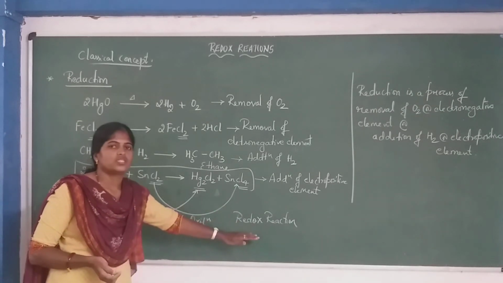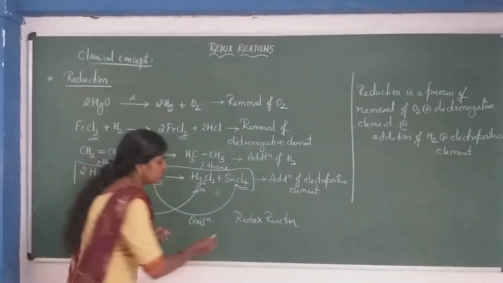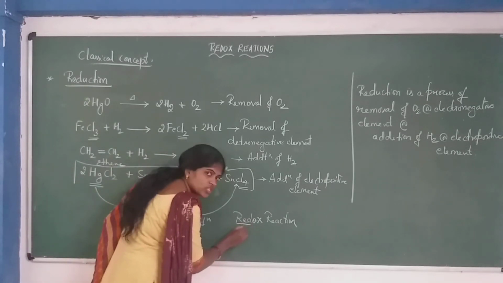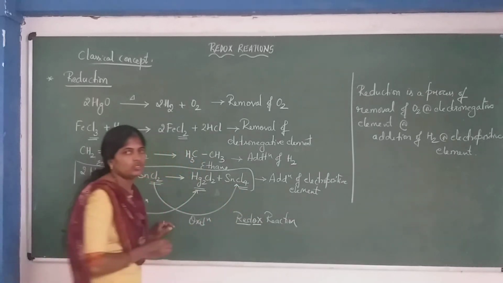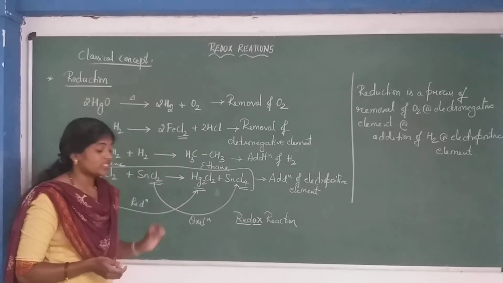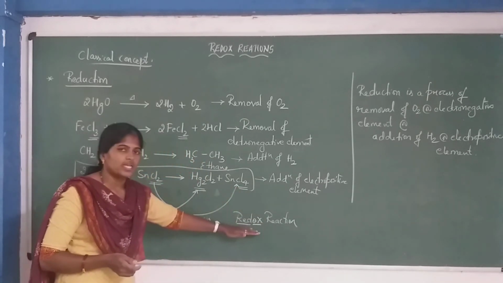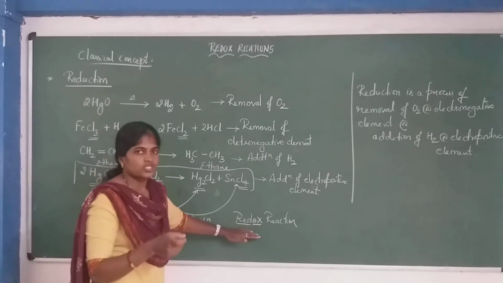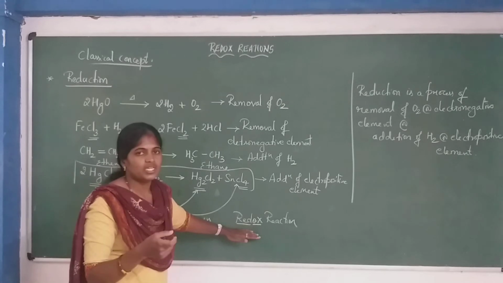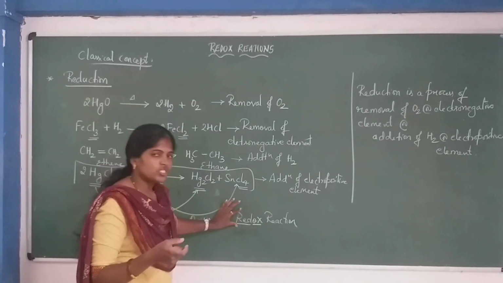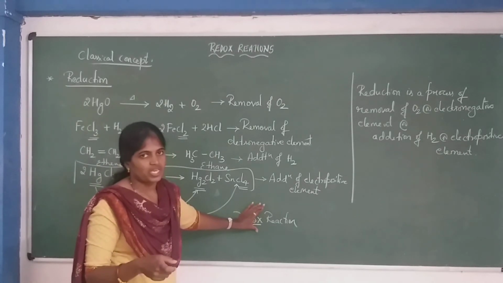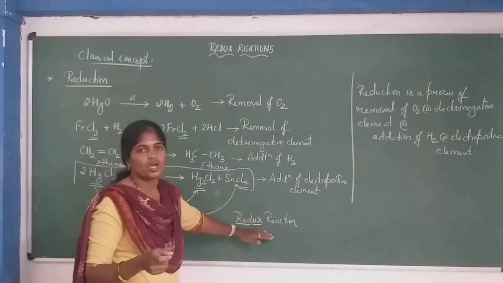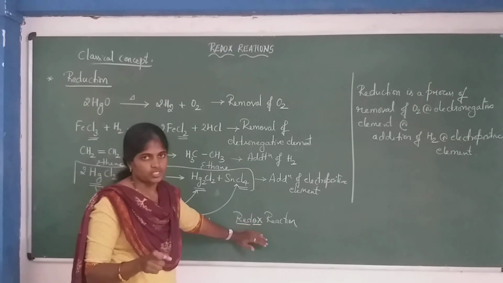Such reactions are called redox reactions. Here red refers to reduction and ox refers to oxidation. Hence the reaction name is redox reaction. So if in a reaction reduction and oxidation processes take place simultaneously, we call such reactions redox reactions.